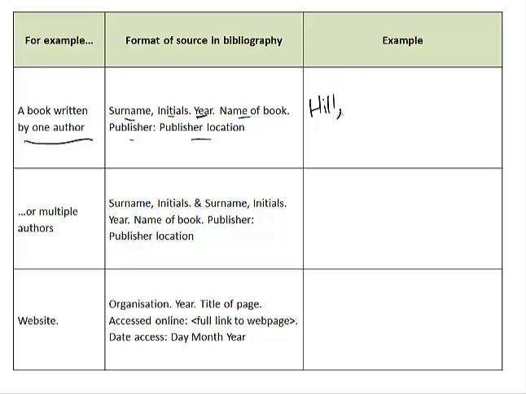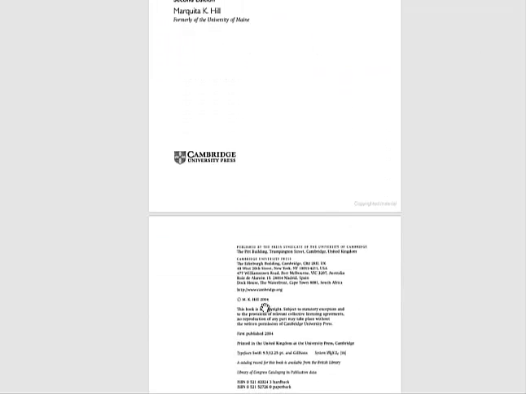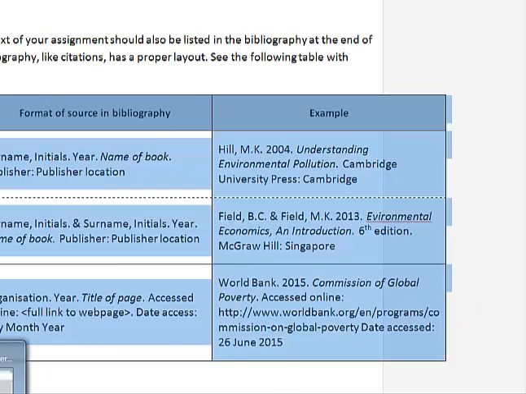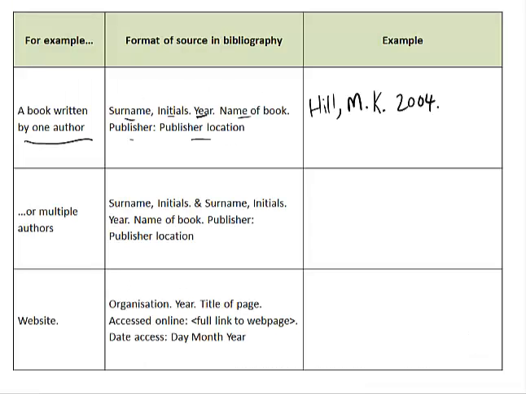Then comma, M, full stop, K, full stop. I know it was written in 2004, so I'm writing 2004, full stop. The name of the book, Understanding Environmental Pollution.